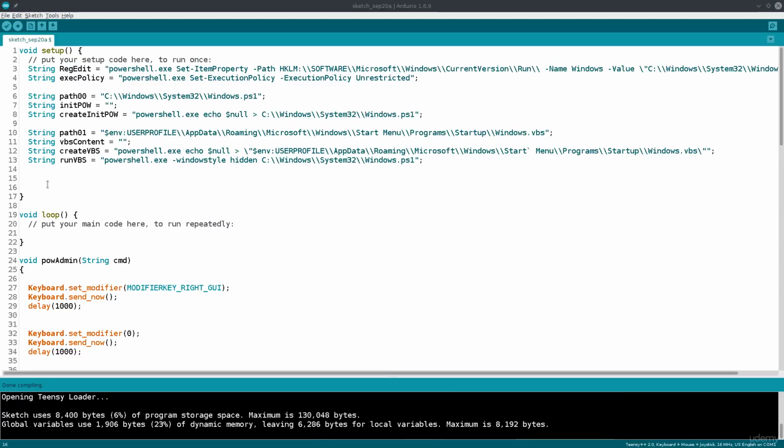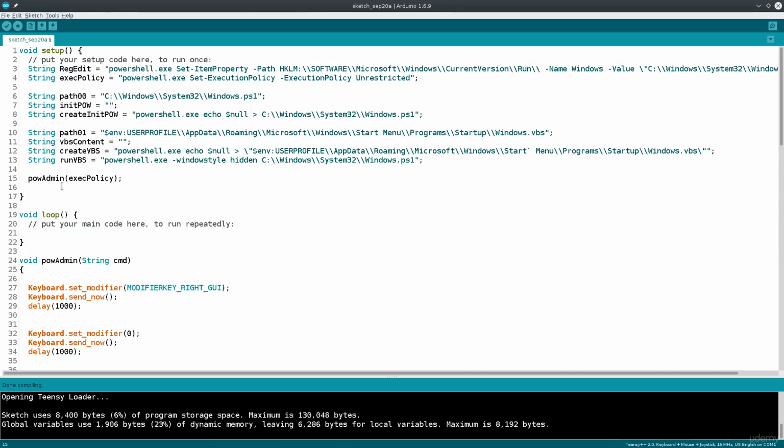Very well. Let us go ahead and call these functions in order. So, POW admin, and the first thing that we want to do is set the execution policy so that that doesn't hinder us in the long run. So, exec policy, and we close this. Okay, so we have just passed a string, exec policy, to the POW admin function.